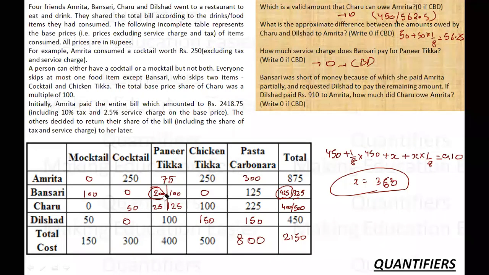Now if Bansari took 200, then Charu must have taken 25 in this case. Now how much did Charu owe in this case? Charu owed 400 rupees, and including the tax, 400 plus 1 by 8 of 400, which is 50, the total amount comes out to be 450. So in this case, Charu owed Amrita 450 rupees. So this completes my set.